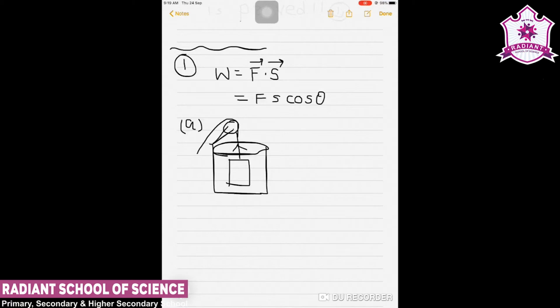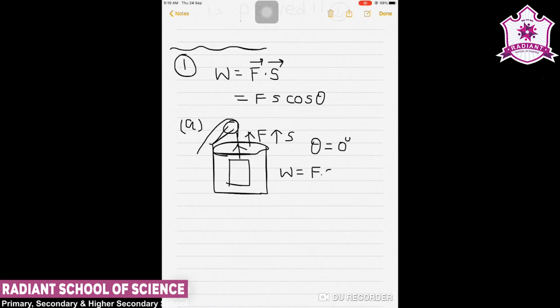So here the force is applied vertically upward, and the bucket moves along the same direction. So the displacement is also in the same direction and the force is also in the same direction. So theta will be 0.